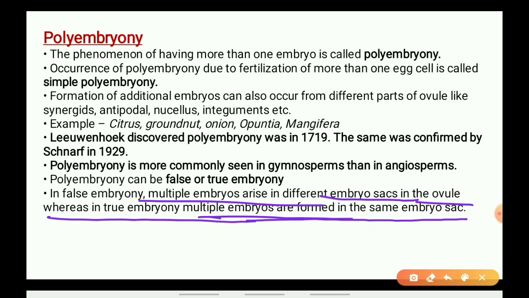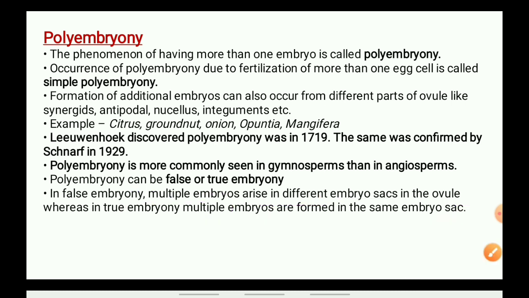Means when within the same embryo sac, same ovule, many embryos are formed, it is called as multiple embryony. Hope it is clear to everybody.